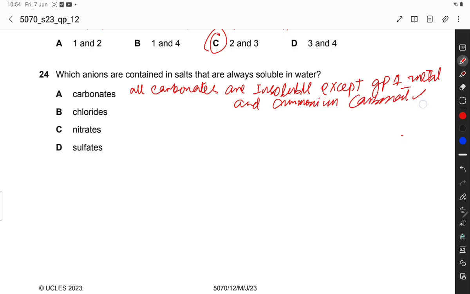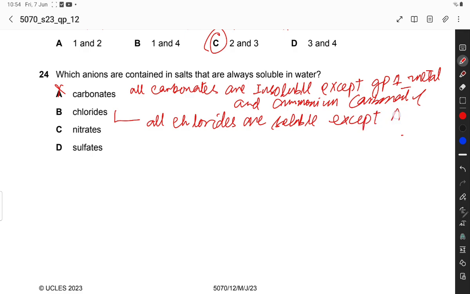So this is incorrect. All chlorides are soluble except silver chloride, lead chloride.